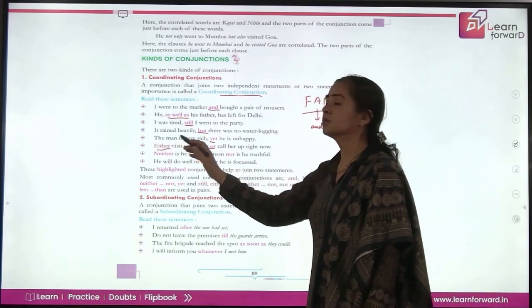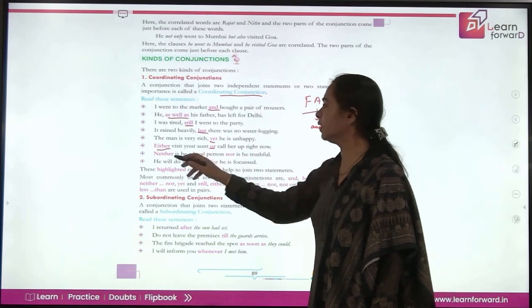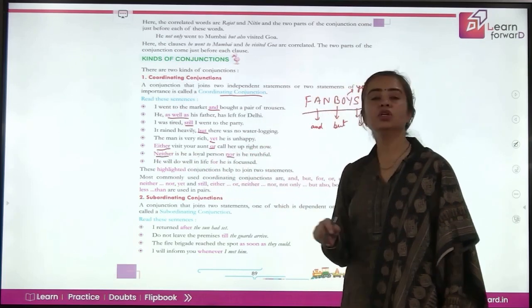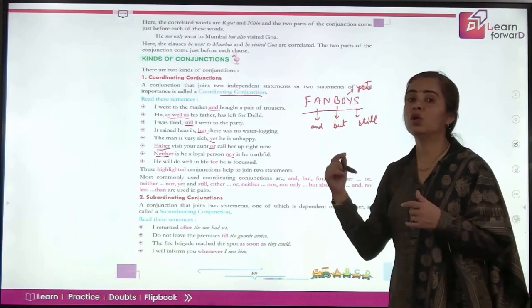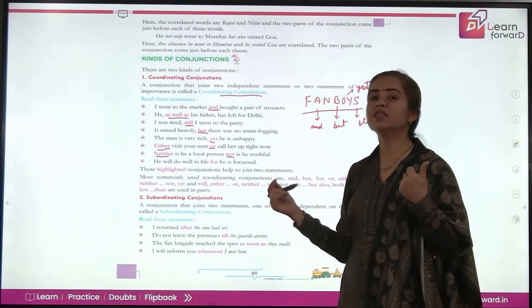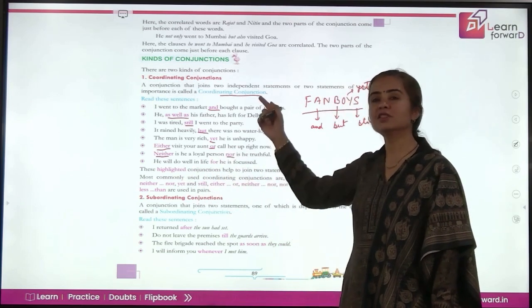Here, this pair of words, these correlative conjunctions, are also coordinating conjunctions. Neither is he a loyal person, nor is he truthful. So we are talking about the absence of each of these qualities. So we are using neither nor. So again, this pair of correlative conjunctions is coordinating.